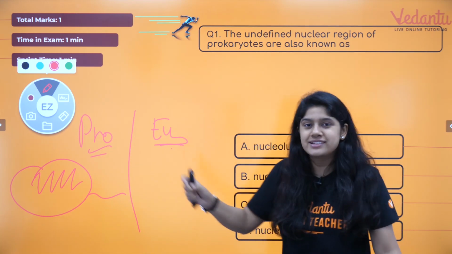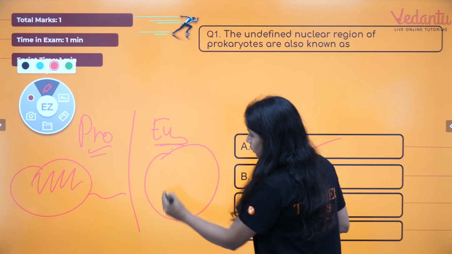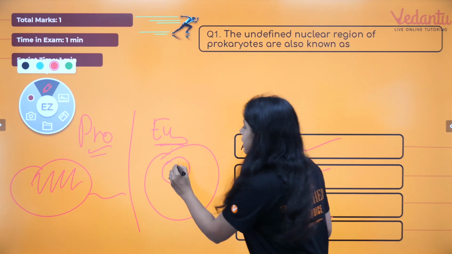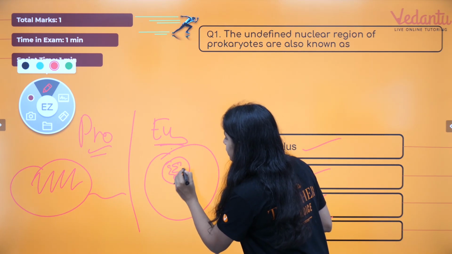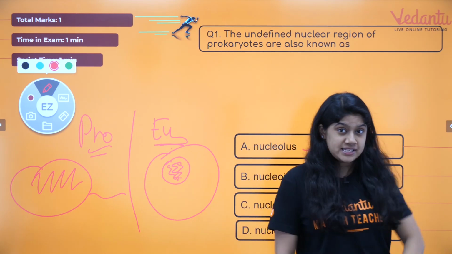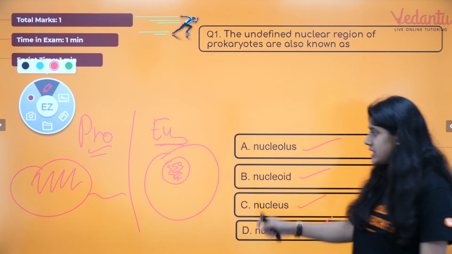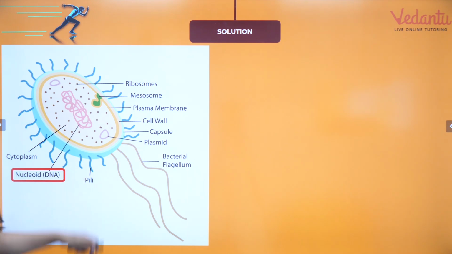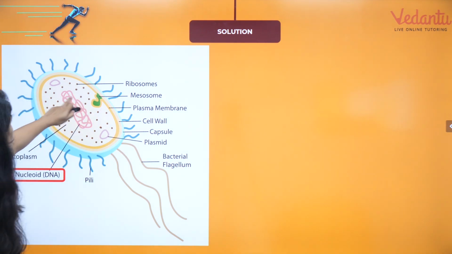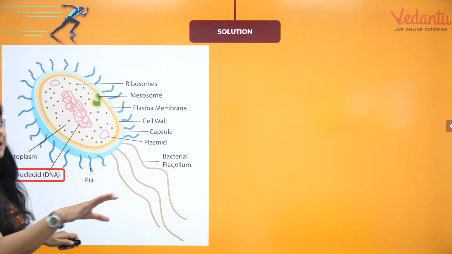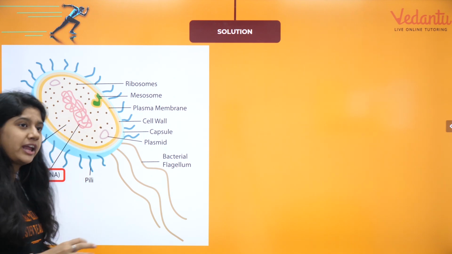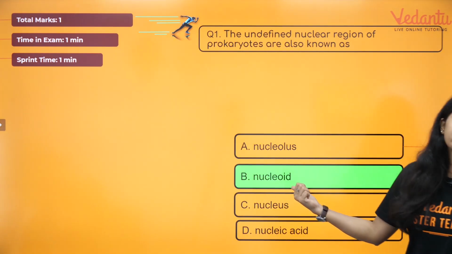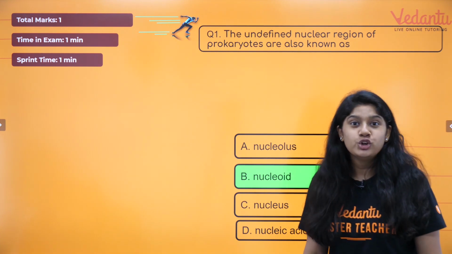Eukaryote, true nucleus. These cells, as we know, have a proper nucleus, and inside the nucleus we have our genetic material. Hence, the right answer for this question will be nucleoid, right, everyone? See, nucleoid, it is freely suspended. It is not inside any membrane, but it is just freely suspended over here. Clear? The right answer is option B, that is the nucleoid.